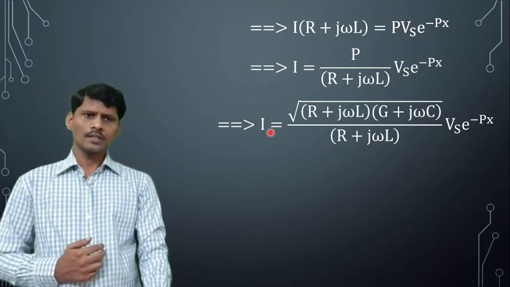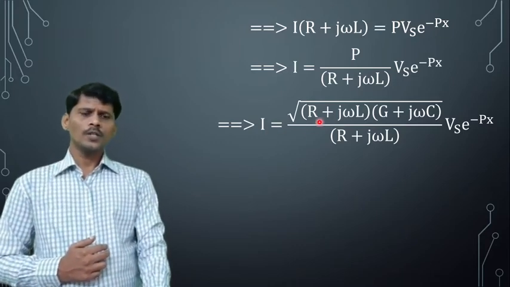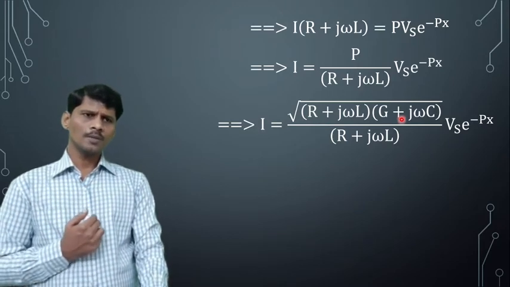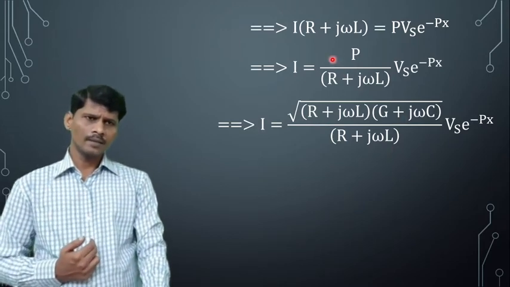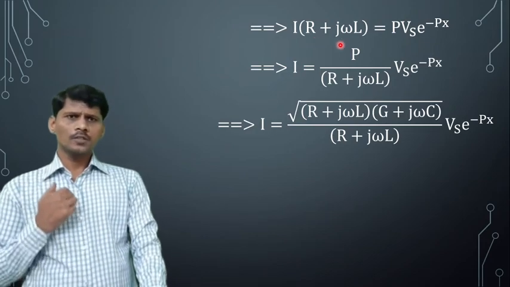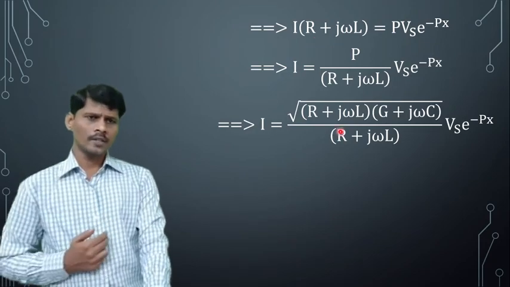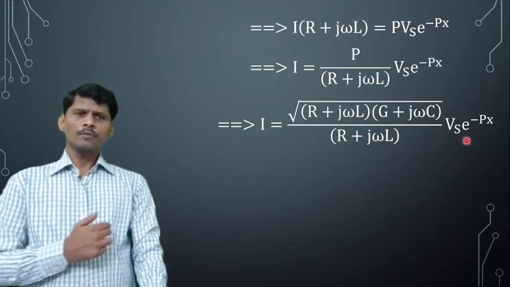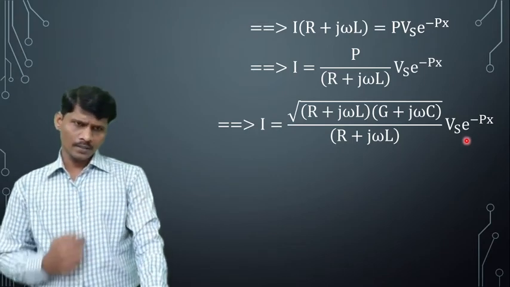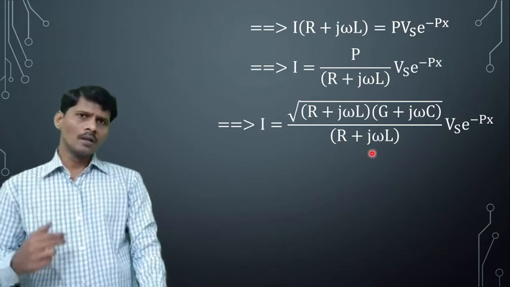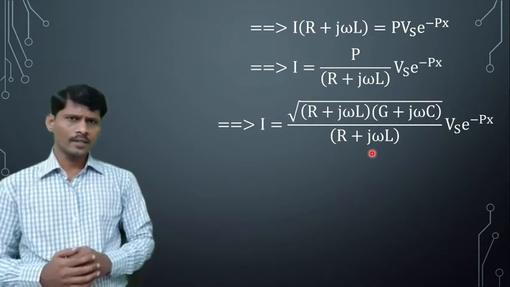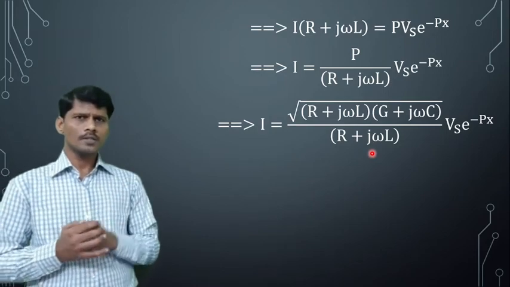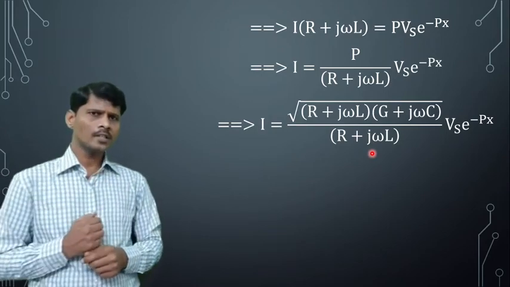Therefore, the current I is equal to square root of (R plus j omega L)(G plus j omega C), divided by (R plus j omega L), into Vs into e power minus Px. In the denominator, R plus j omega L is written as square root of (R plus j omega L) into square root of (R plus j omega L), and one square root term cancels in the numerator and denominator.